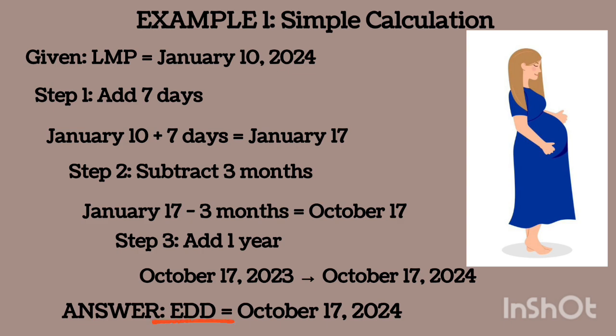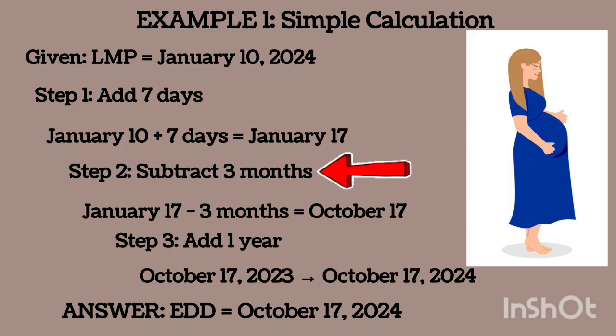It's very simple. This is a stepwise process that we can go about to get the final answer. First of all, you add 7 days to that day, which gives January 17th. Then the next step is to subtract 3 months from that day. Check a calendar, please. If you're trying to do this, make sure you have a calendar beside you to follow the whole explanation and make it clear.